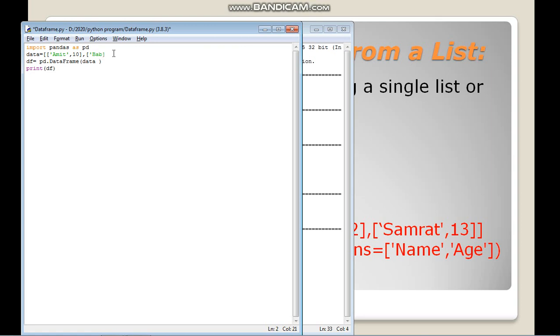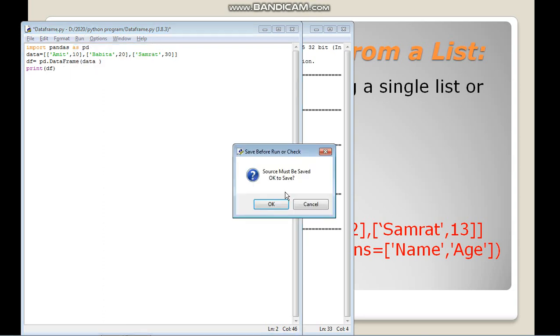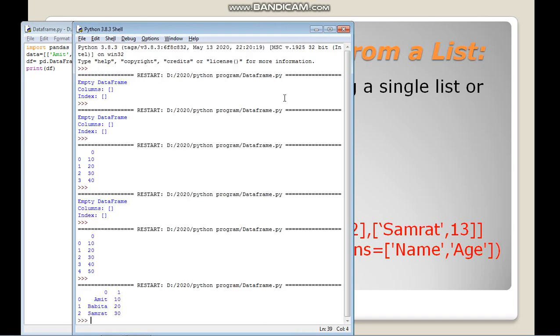Then I close the outer list here. Now I am calling this same data list here, and I will run it again and see what we get.